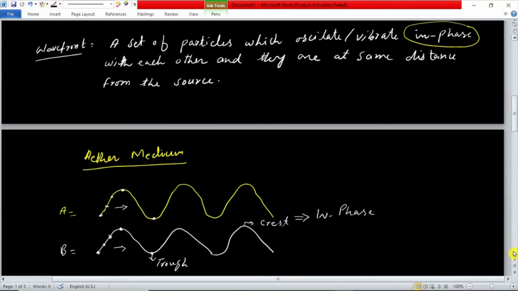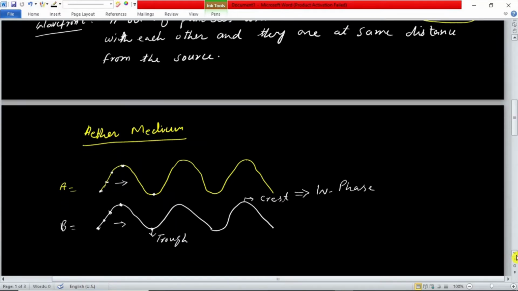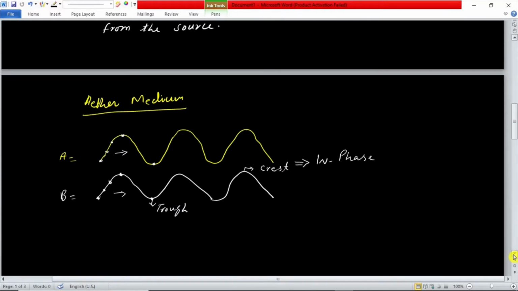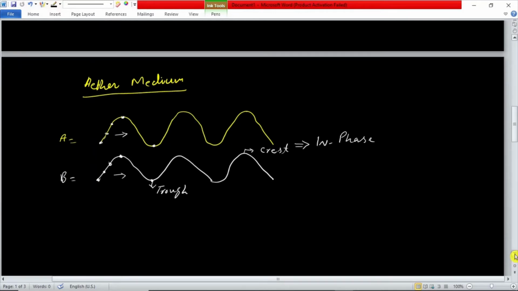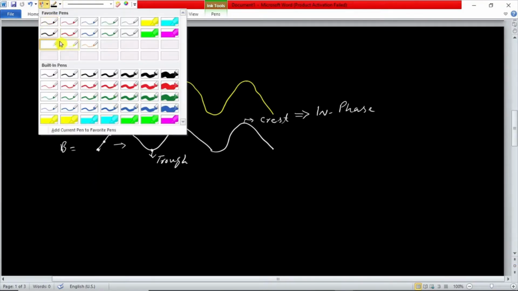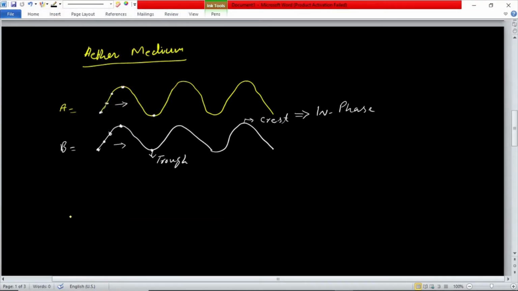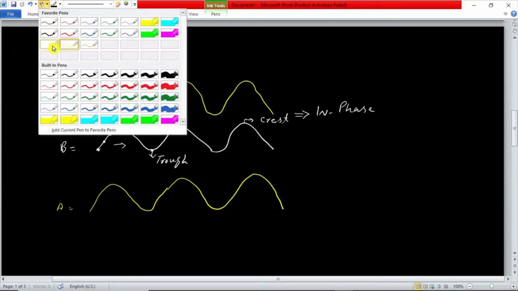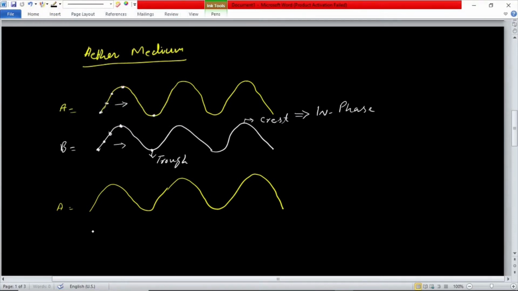Contrary to that, if waves are not moving in phase, they are called out of phase. For example, if we have two waves, again we take one wave, wave A, we draw it like this, and the other wave, wave B, is drawn like this.